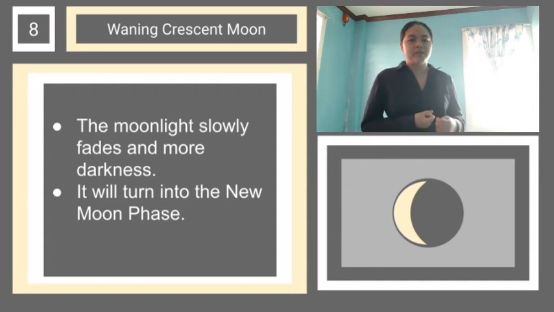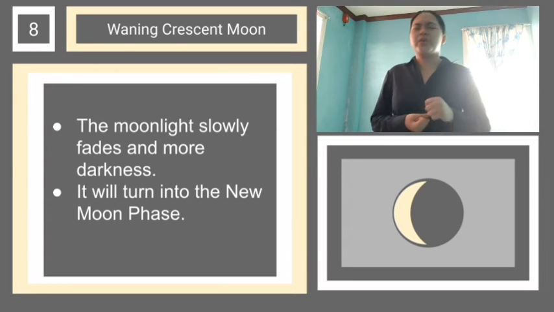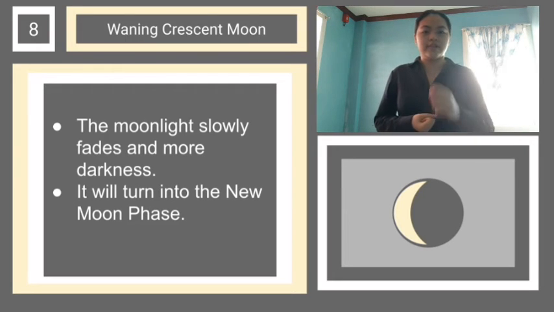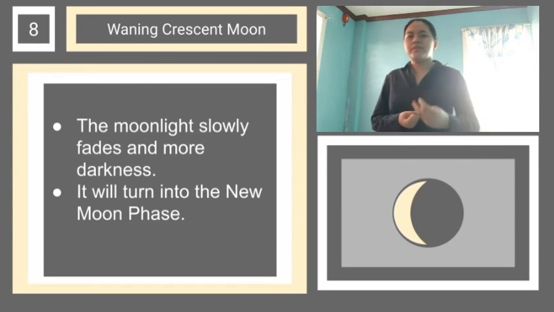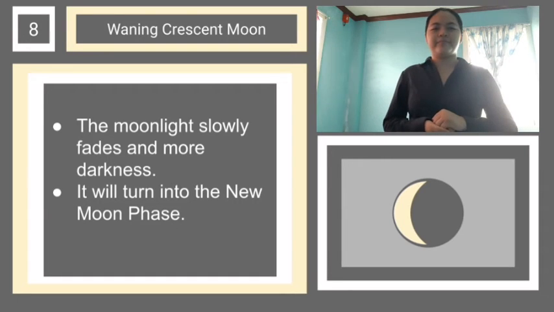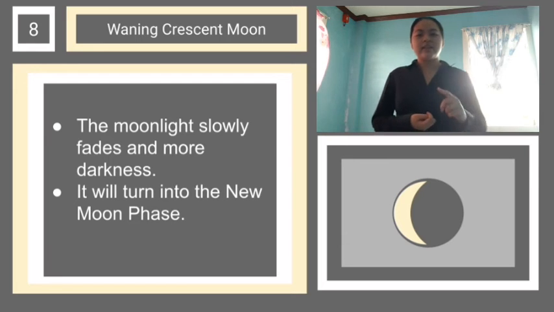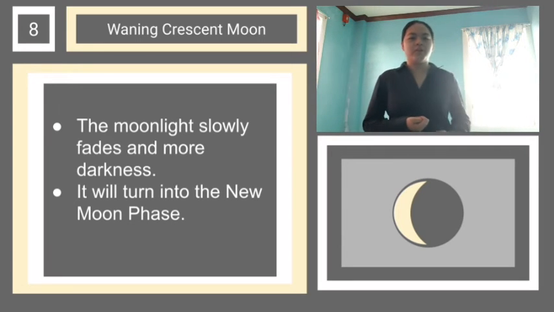Alright, can you explain what happened to the moonlight? Please stand up, Flora. Very good, Flora. Now, it will turn into the new moon. Alright, what happened to this phase again? Please stand up, Polly. Alright, that's correct, Polly. That is the last phase of the moon, class.